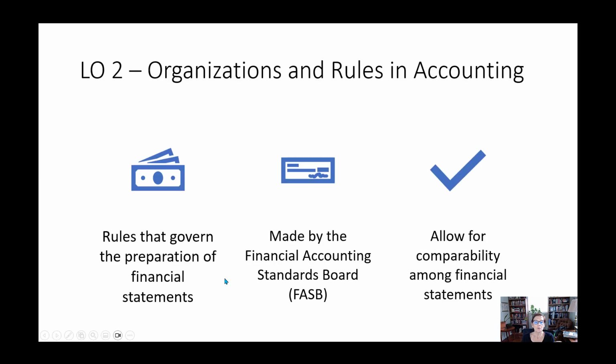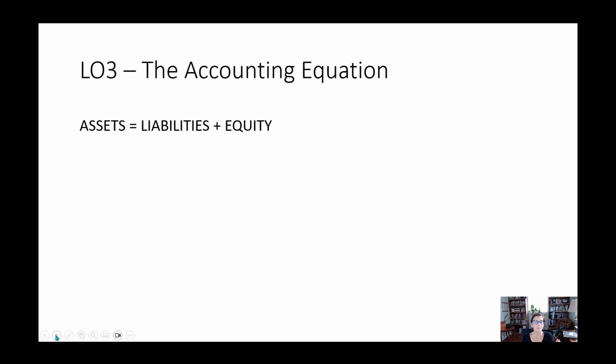All right, so the rules that govern the preparation of financial statements are made by the FASB, the Financial Accounting Standards Board, and they allow for comparability among financial statements. So all the companies are following the same rules, and that's why you can open Coca-Cola's annual report and you can compare the numbers to Pepsi because they use the same rules.